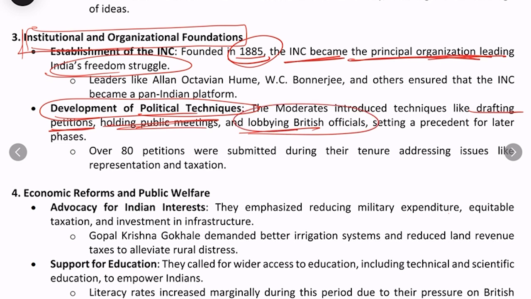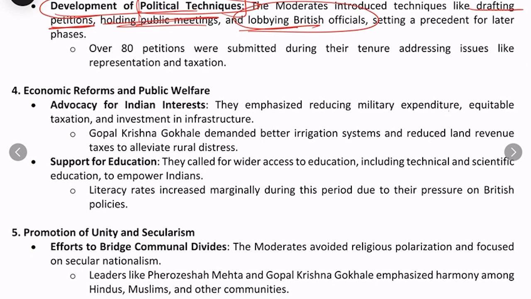So all these things helped further the upcoming movements with some effective political techniques. If we see the economic reforms and public welfare, the advocacy of Indian interests, the moderates actually emphasized it. Moderates consistently demanded a reduction in military expenditure. They continued to demand that the British government must reduce the military expenditure,